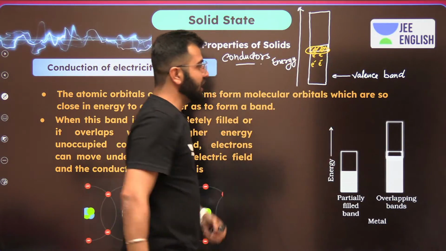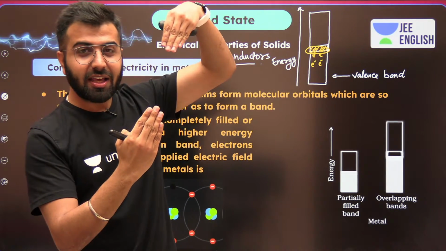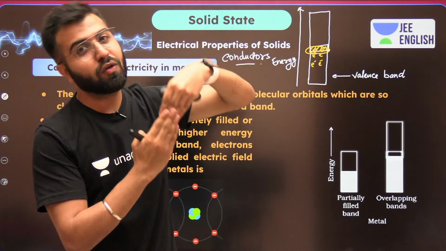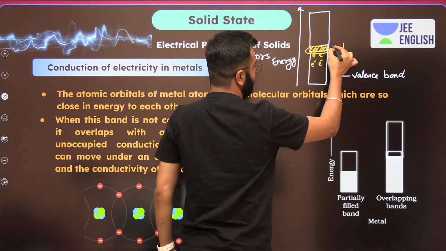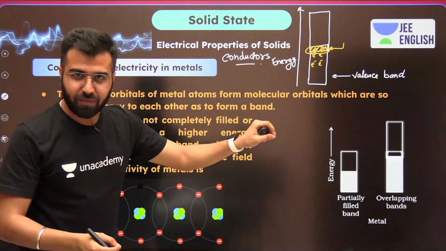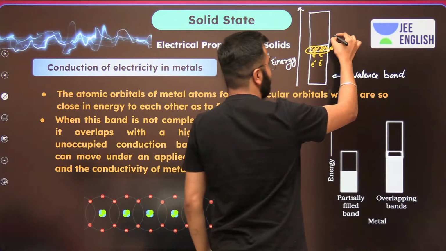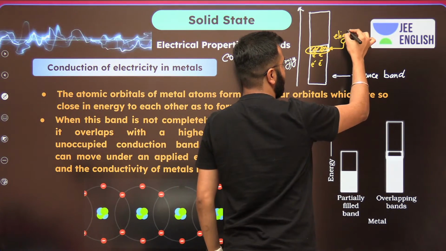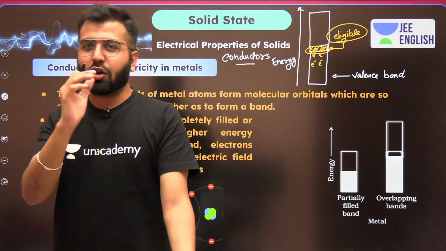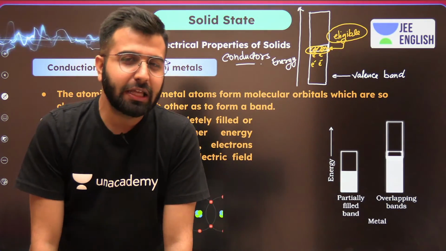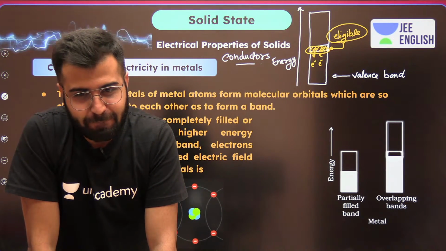These are the most energetic ones, but in the case of conductors, the valence band and the conduction band are both overlapping. The electrons available in the region of the valence band and the conduction band are eligible, and these electrons will flow whenever they experience any external electric field.